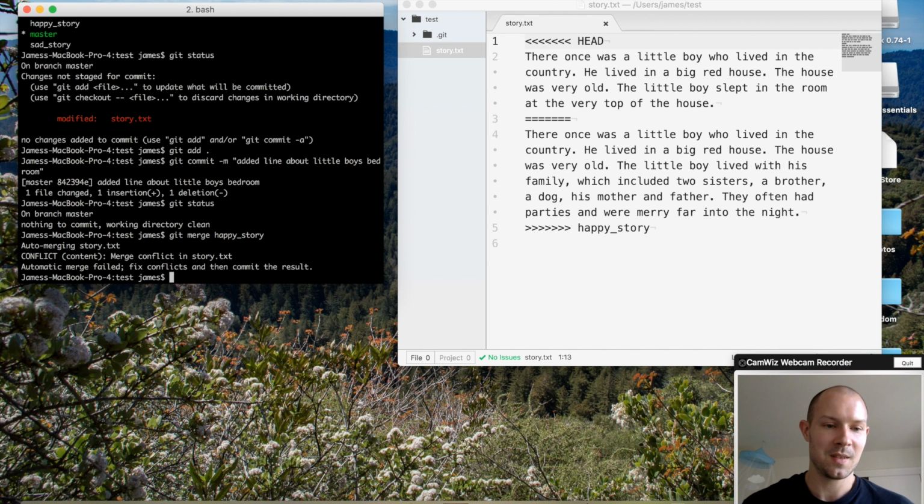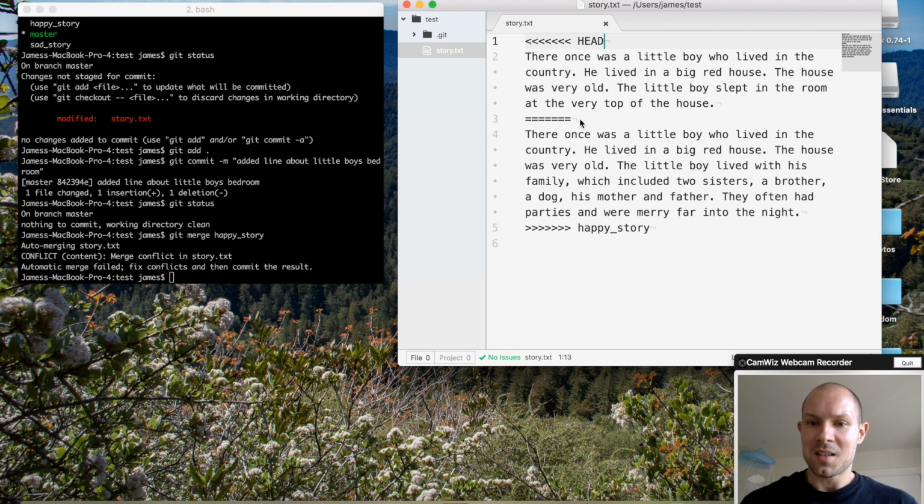Aha. Git tells us that the automatic merge failed and that I have to fix conflicts and then commit the results. That's because the two branches have diverged, and Git doesn't really know how to bring these two changes together. Now, this is very important. You'll probably see this a lot if you use Git.